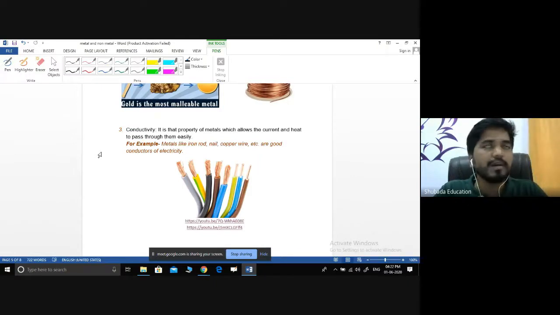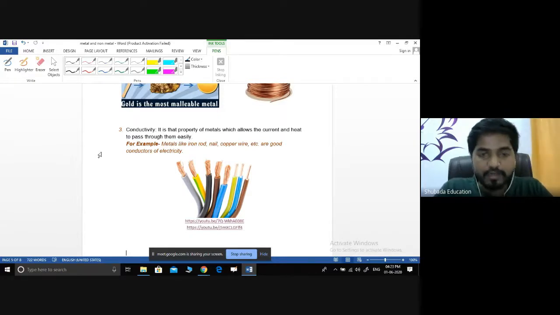For example, let us consider a switch and a fan. When you press the button, what will happen? The fan will start. We supply the current to it using wires. These are made of materials that conduct electricity, right? That is the conductivity of the material.